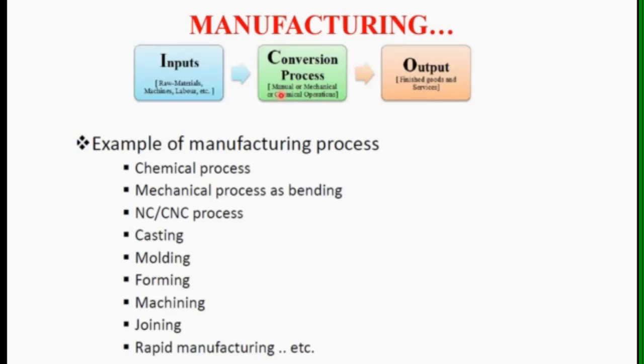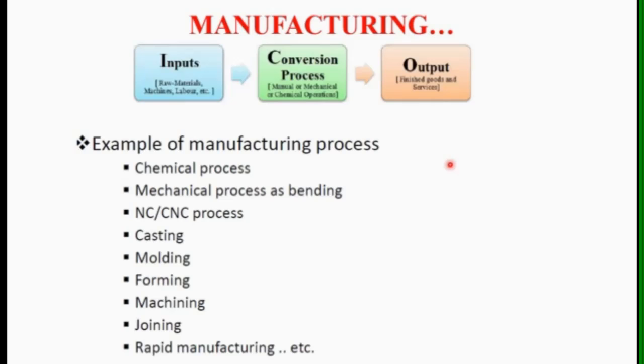In this conversion process, manual, mechanical or chemical operations are carried out on these raw materials to get these finished products. Then we know examples of these manufacturing processes. Chemical process industries are there, mechanical process industries, likewise bending and forging industries, and some machining industries are also there. Then NC and CNC processes, that means numerical control or computer numerical control machines, are used in manufacturing industries. Then casting is one method or technology used in manufacturing systems.